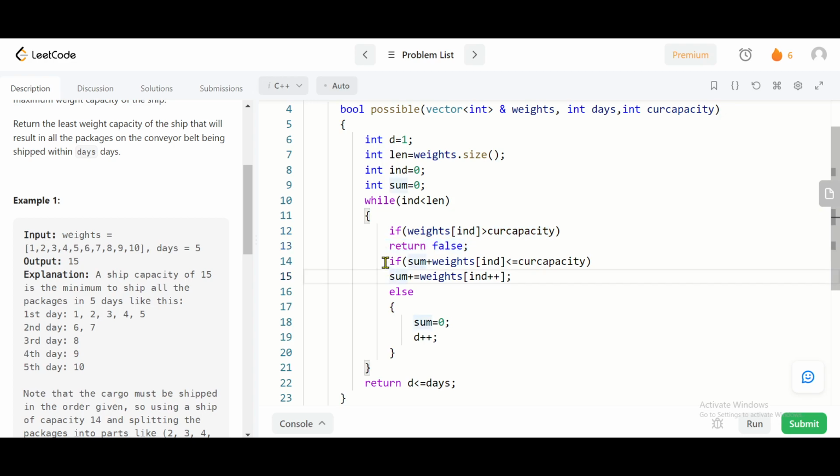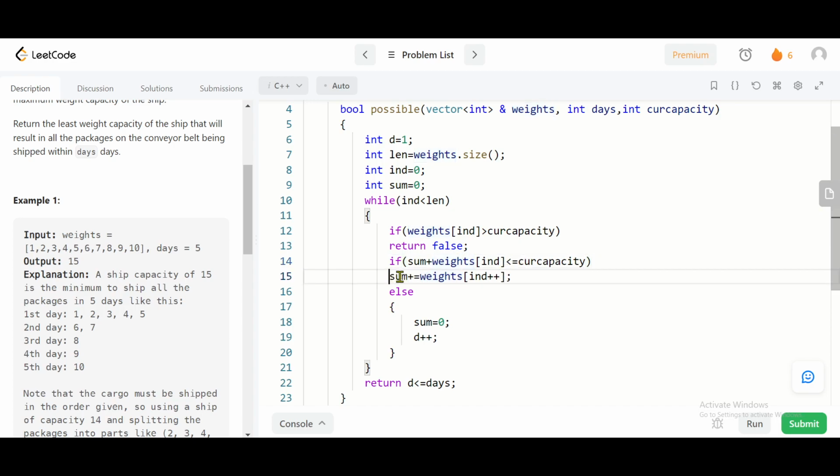And if it is not the case, then I am checking if I can add the next package to my current day's delivery. If it comes out to be less than or equal to capacity, it means that the weight of the packages is within the limit, and the next package can be added.